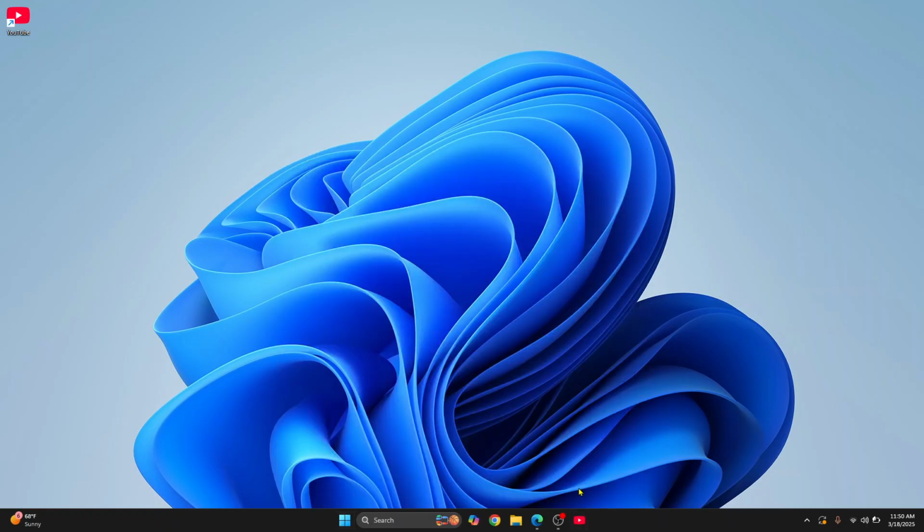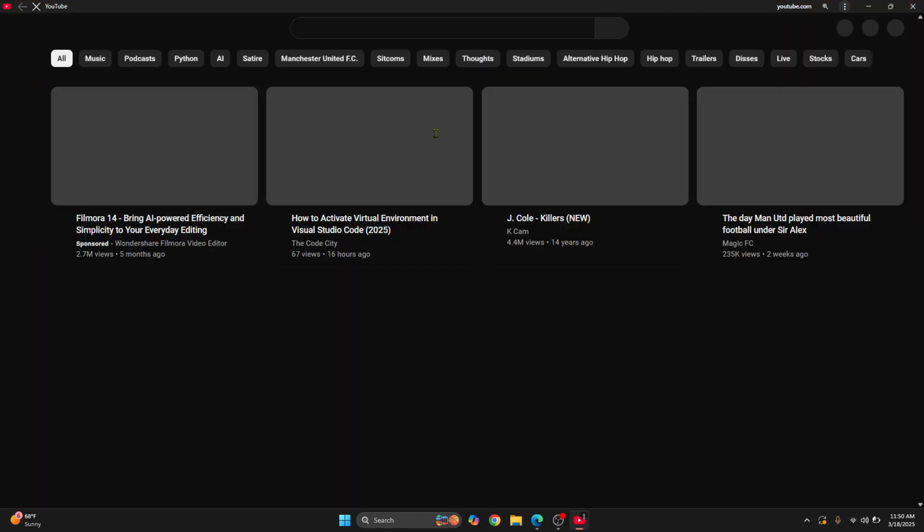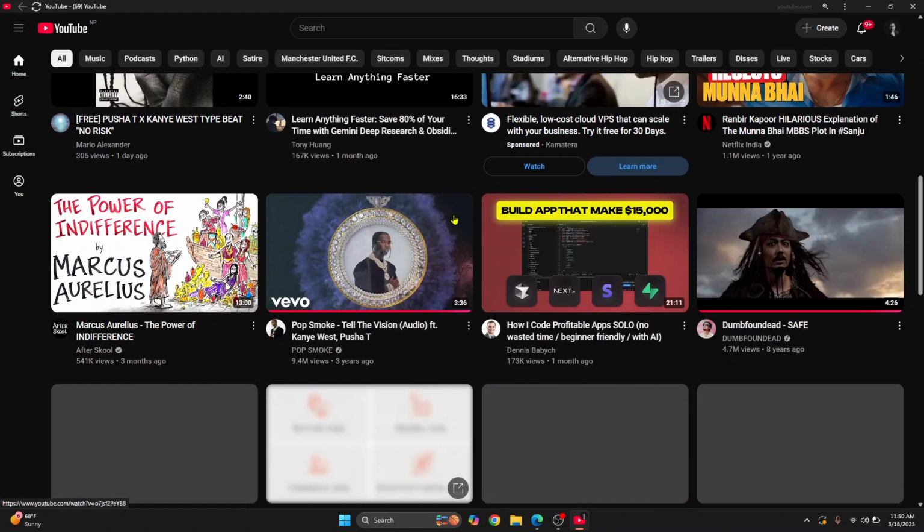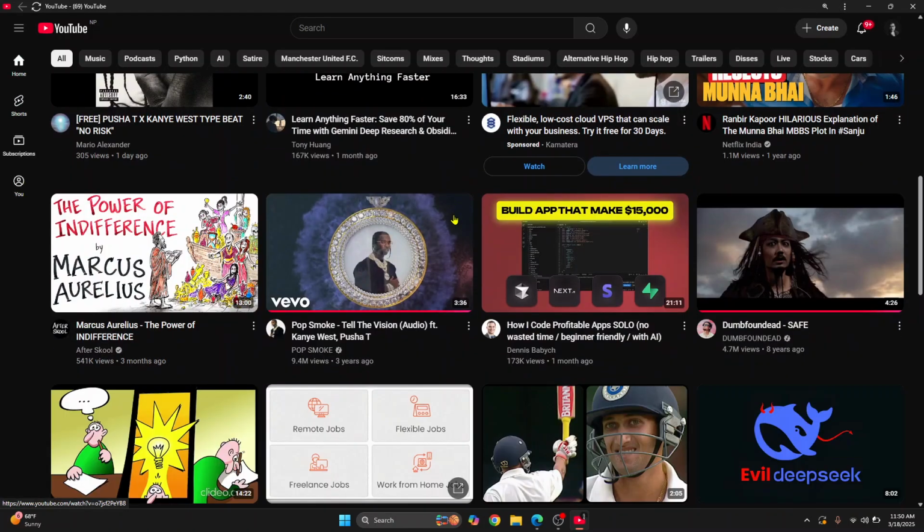Now you can just click on this button to open YouTube, and here as you can see, YouTube is opening up as an app. So this is how you can install YouTube as an app.